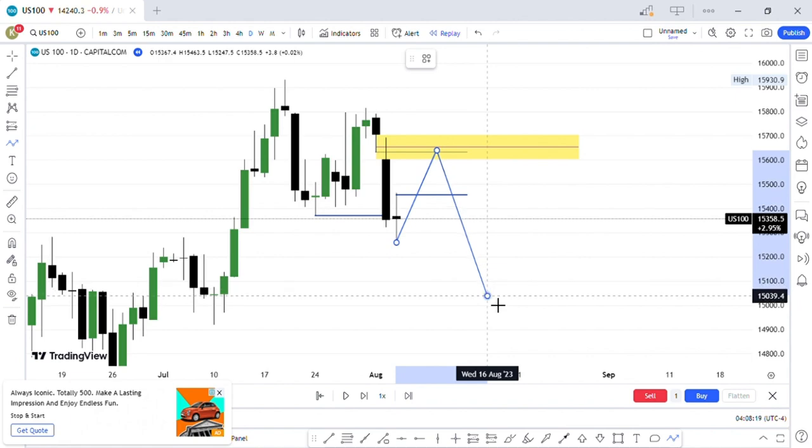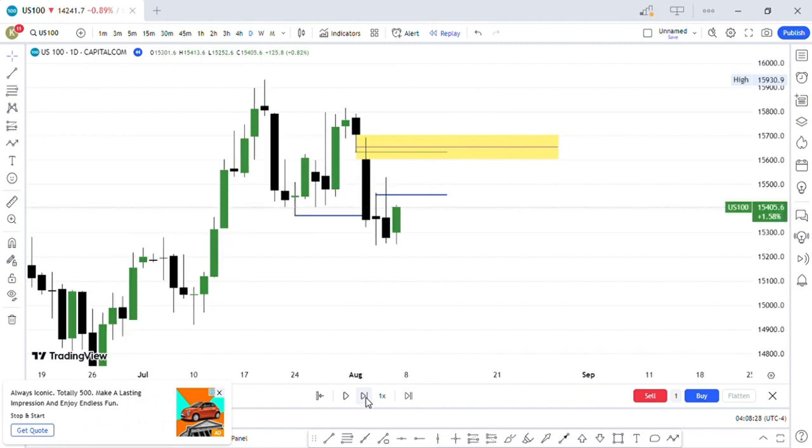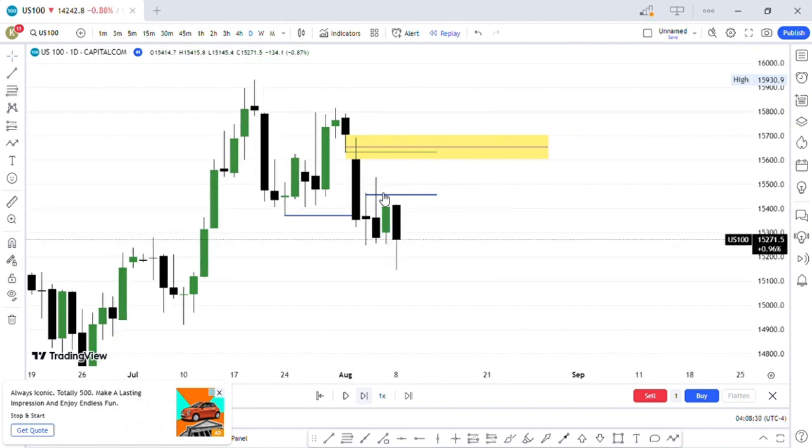Let's see what price did. The price went into the fair value gap here. Now we're going to see price moving down to attack these lows.